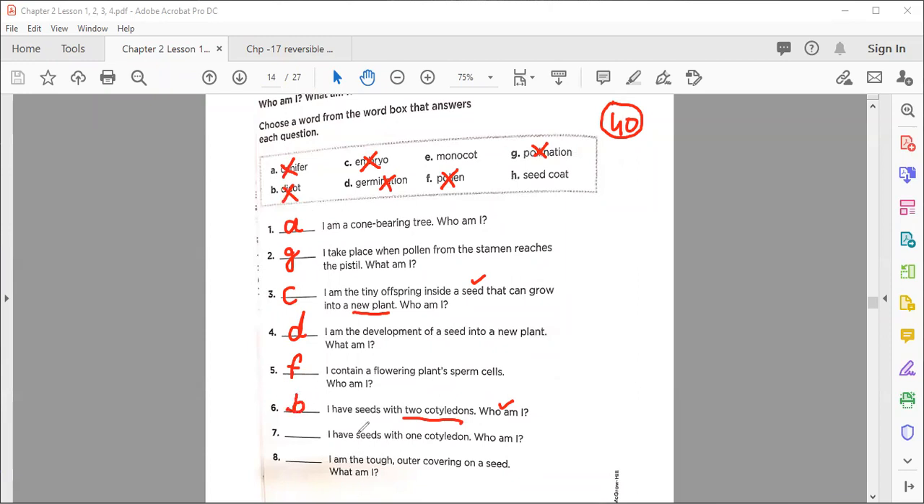Now, number 7 is the reverse or opposite of number 6. I have seeds with one cotyledon. So you know very well that is your option E, which we name monocot. So you will write in number 7 as E. Now what remains is one, that is seed coat. Because that is number 8, we have only one remaining here, that is H. So what will be the question here? I am the tough outer covering on a seed. What am I? Seed coat.